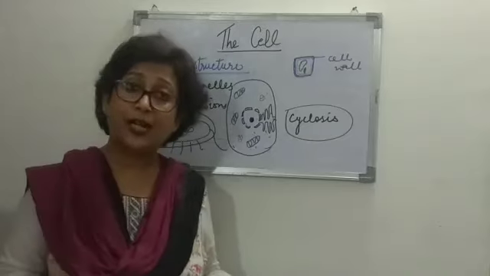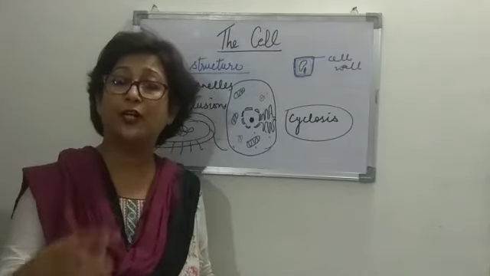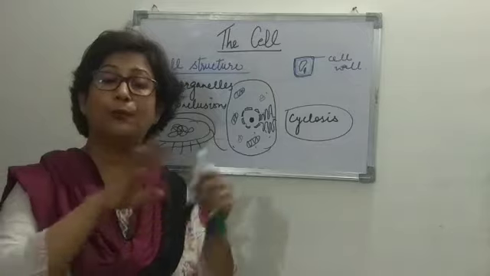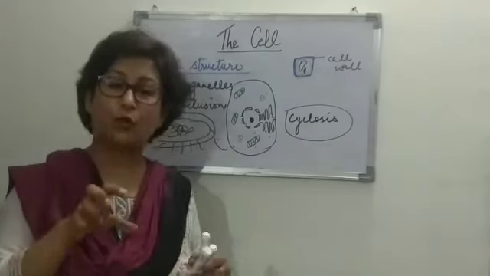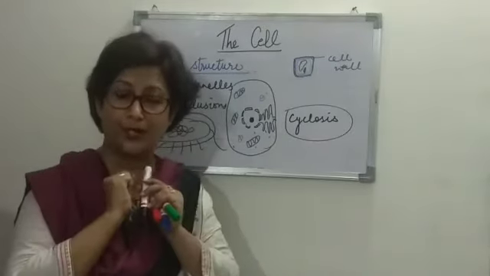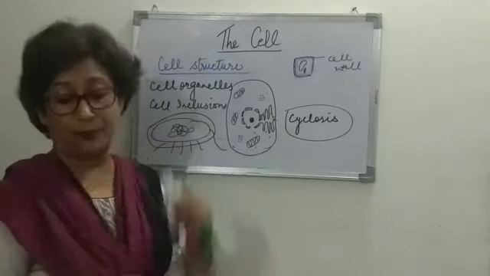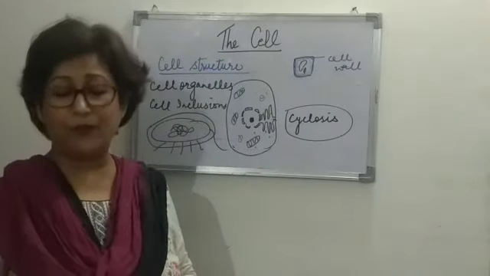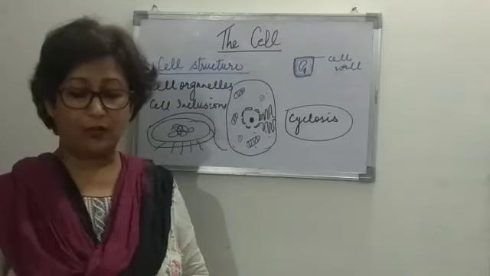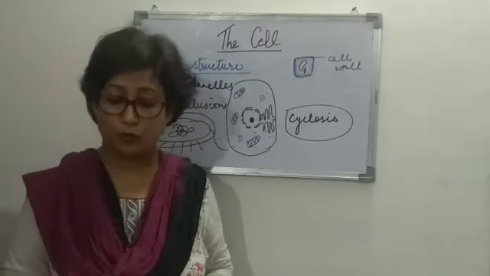In the prokaryotic cells, we do not use the word nucleus, because there is no nuclear membrane present and the DNA is not organized inside a well-defined nuclear membrane. So that is the nucleoid in the prokaryotic cell. It is equivalent to a single naked chromosome and is also called a prochromosome.